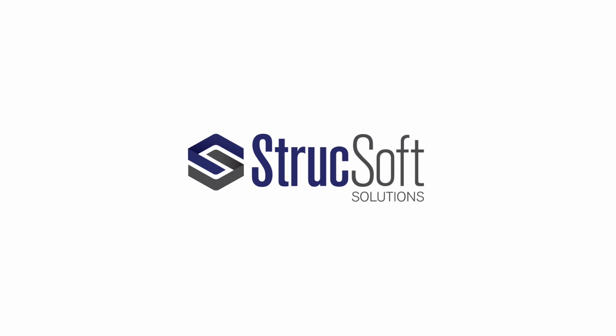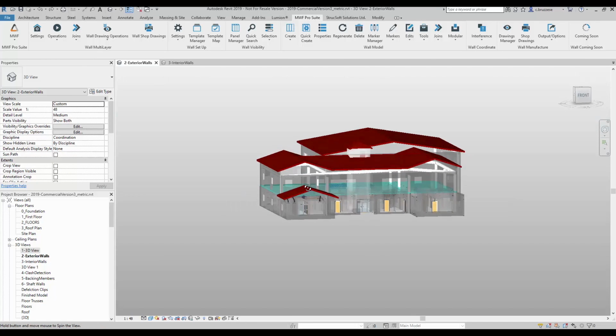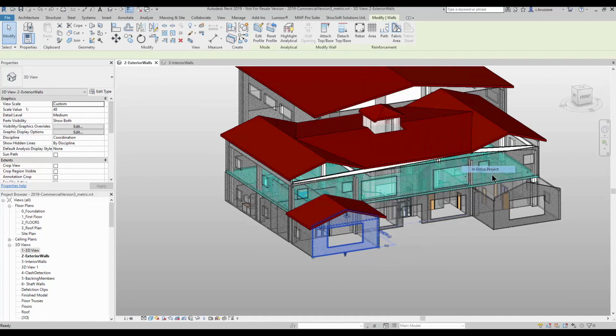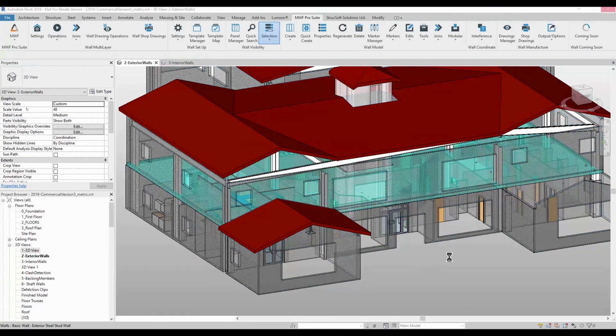Today, we'll be panelizing a commercial building using MWF. We will then be outputting the Scottsdale CNC output as an SCS file type, which can be read by both the Scottsdale design software as well as the RF production software.